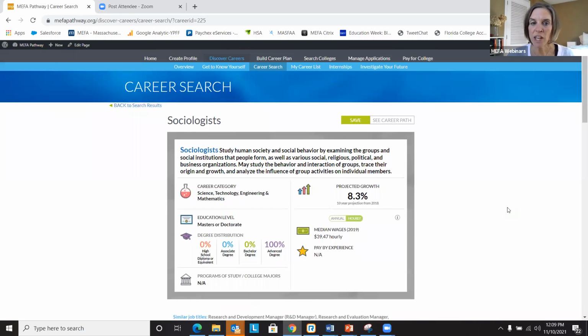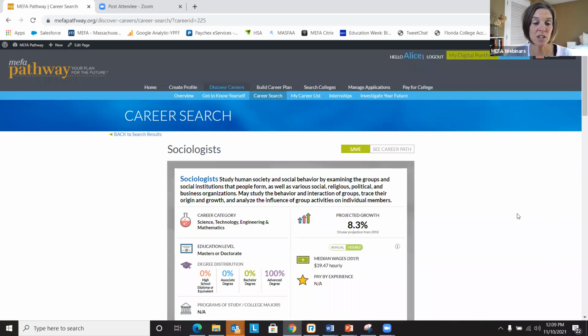So, a great details page. Now if the student thinks that they would like to save this career to their career list, they just click save. And I'll show you what that career list looks like in just a moment. So that's the interest assessment.